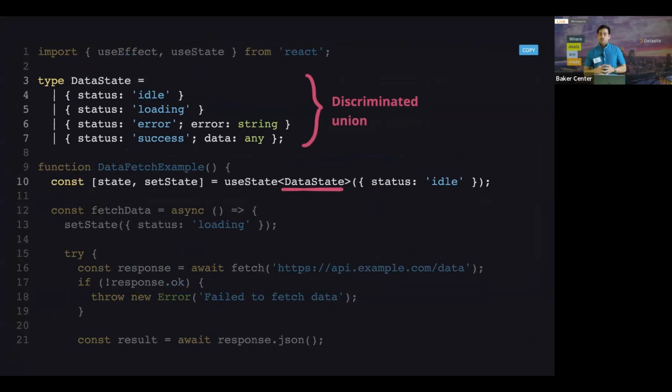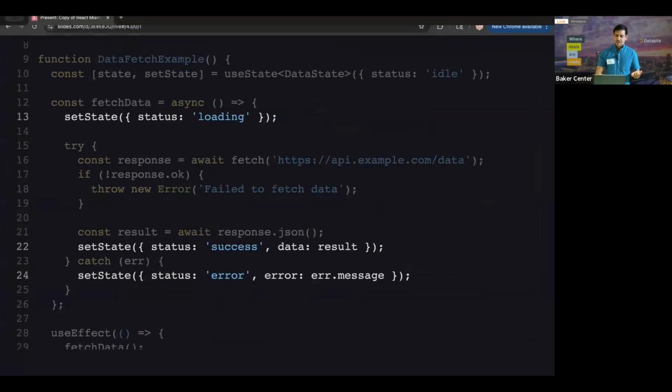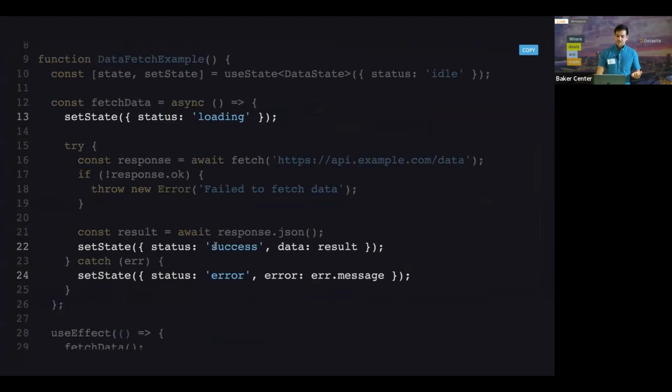What's cool about this is that you could check the status. For example, we could set success, and then we could set the data. If we accidentally omit the data, or if we omit the error message when we're in the error state, then TypeScript will yell at us. It will say, hey, you said it was success, but I don't see any data.